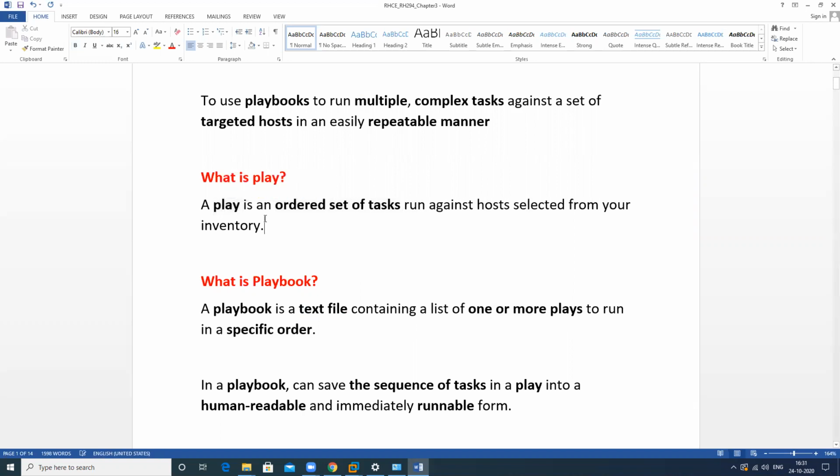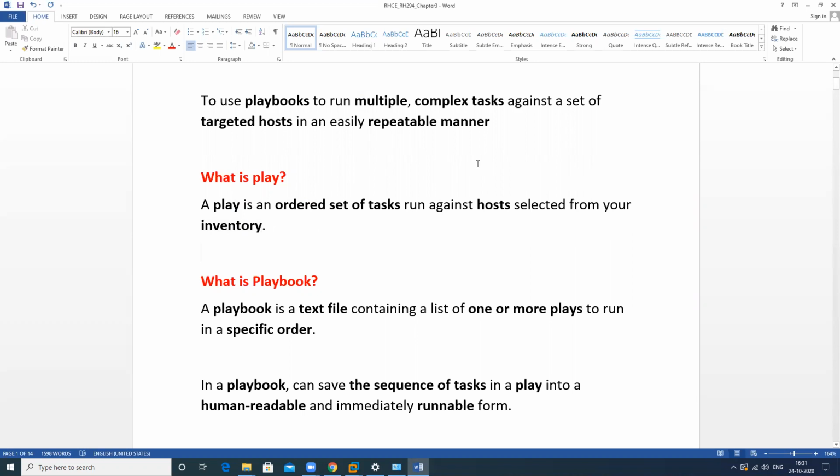When we write a play, it should be written in order and run against a host. It means we decide on which particular host we want to run the task, and Ansible decides that from the inventory file.